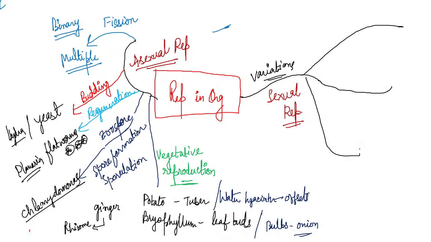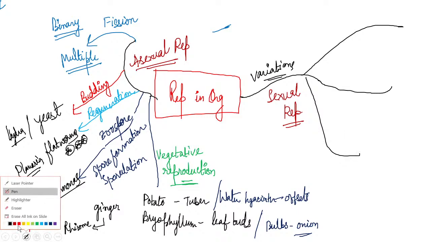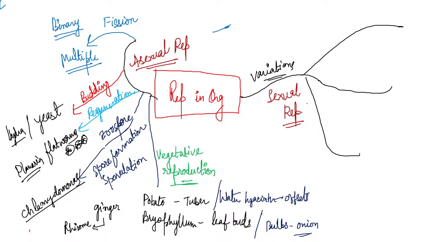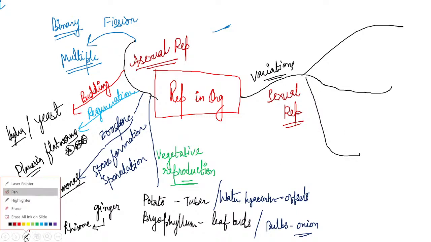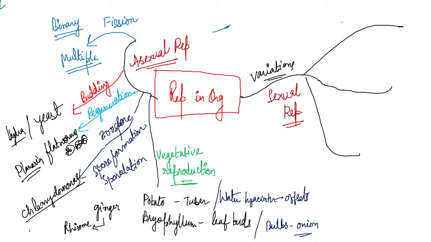So first, in sexual reproduction, we find lots of events. And what are those events in sexual reproduction? These events are very important. I'll share each and every event in sexual reproduction. So the first event is pre-fertilization, that is, before fertilization.